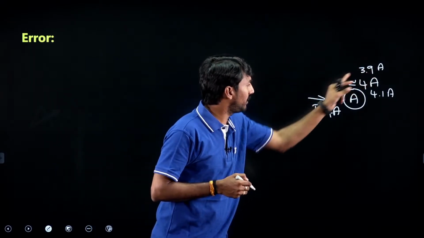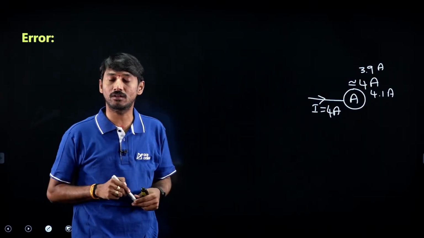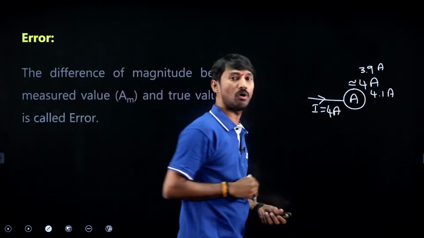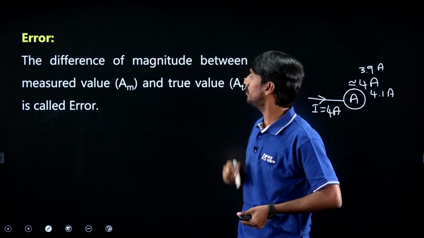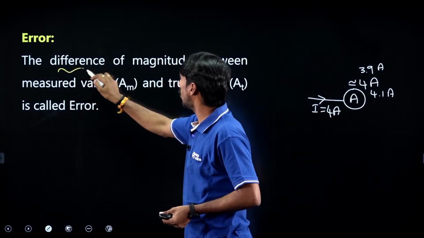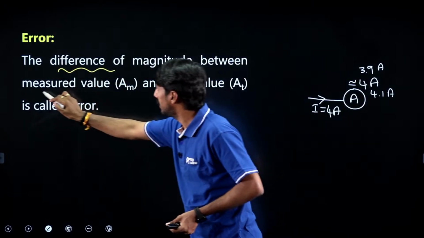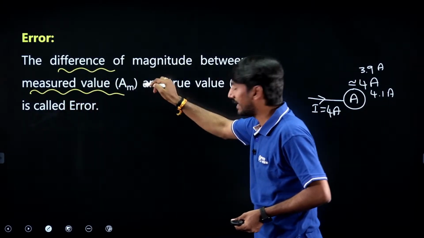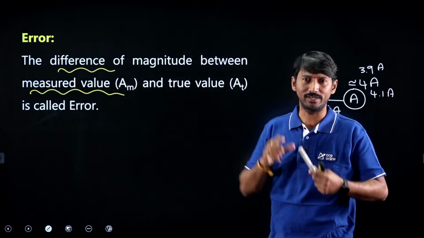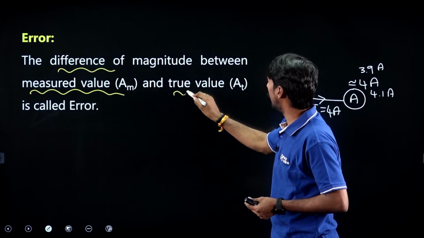Obviously, between these two, is there a difference or not? Yes, a difference is there. That's why this difference is called error. That's what it means: the difference of magnitude between the measured value, which I am writing as AM, where M indicates measured and A is some quantity, and the true value.